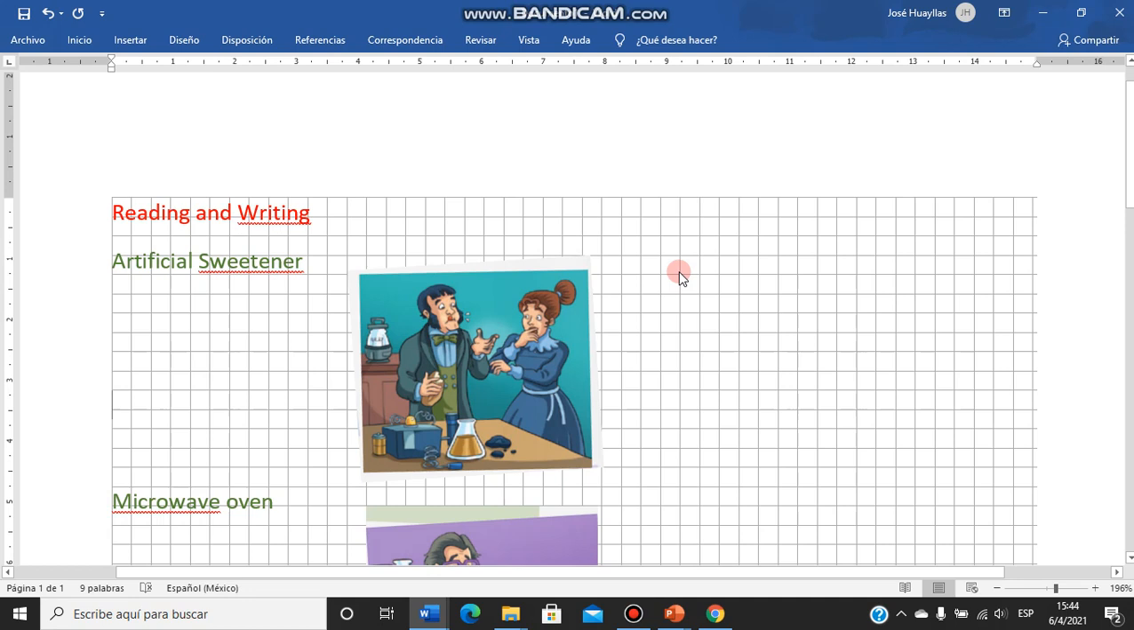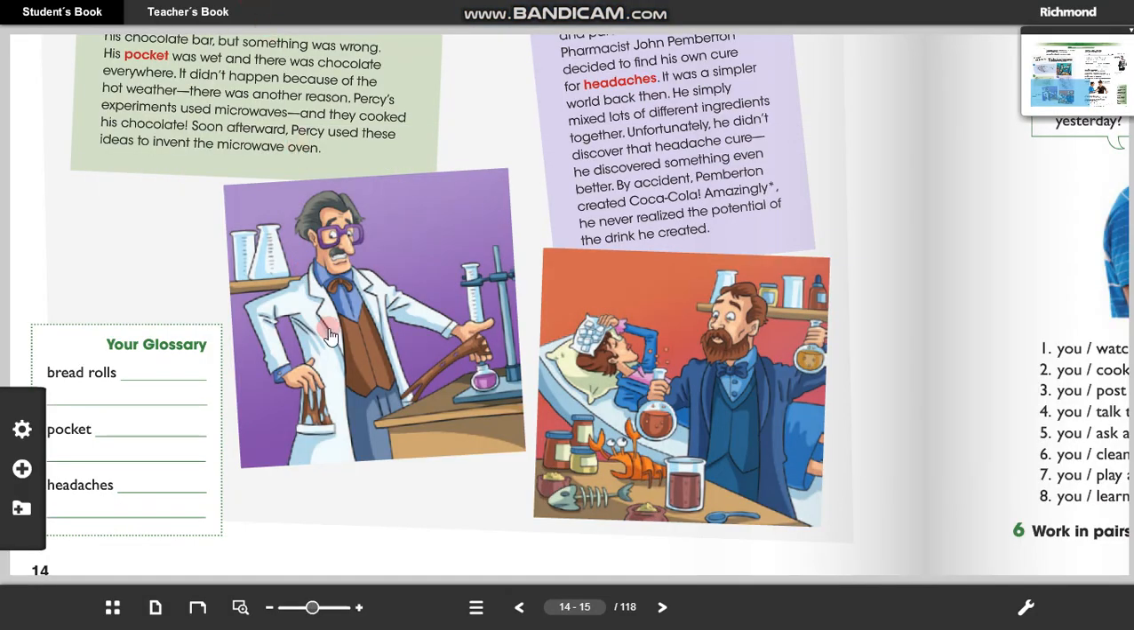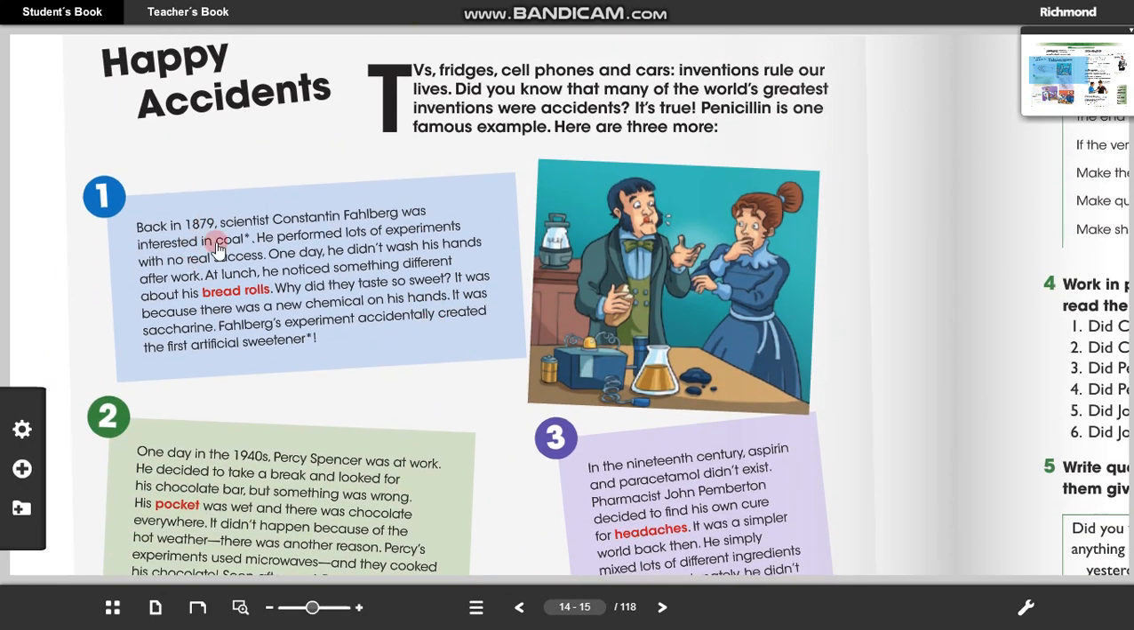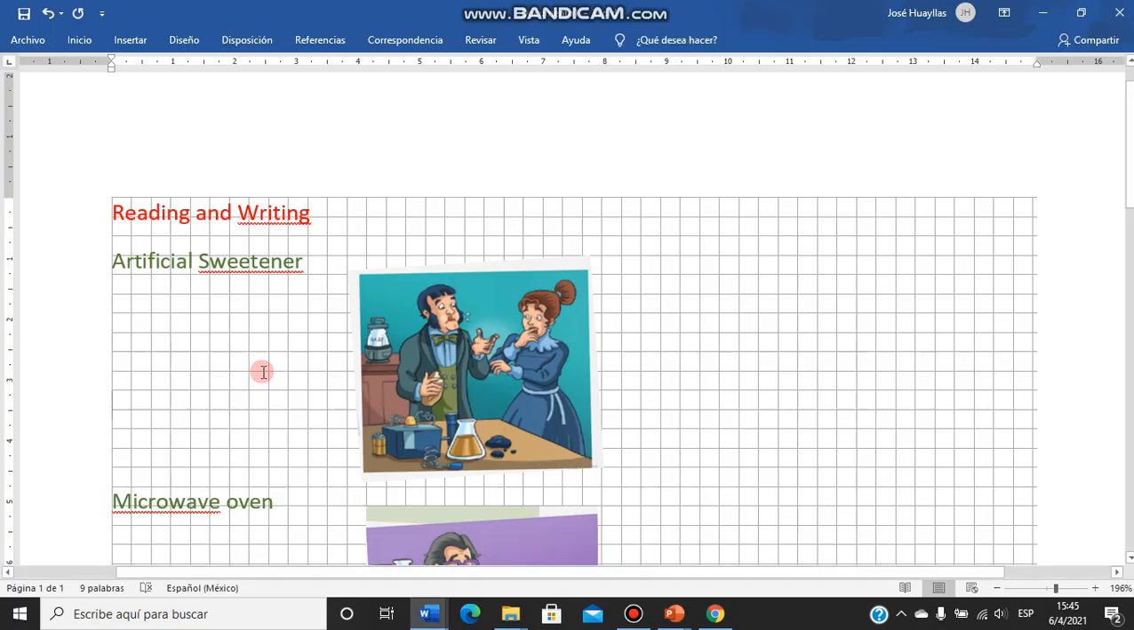Alright, people, so we are in our notebook. Muy bien, estamos en nuestro cuadernito. Así que colocamos reading and writing, continuando solo lo que habíamos hecho. ¿Listo? Dice artificial sweetener. Les voy a dar una ayuda. La primera lectura, la de aquí arriba, nos habla de cómo alguien creó el primer edulcorante artificial. Entonces, lo único que tienen que hacer es subrayar la oración principal con una oración secundaria. Nada más. ¿Listo? Oración principal con oración secundaria.